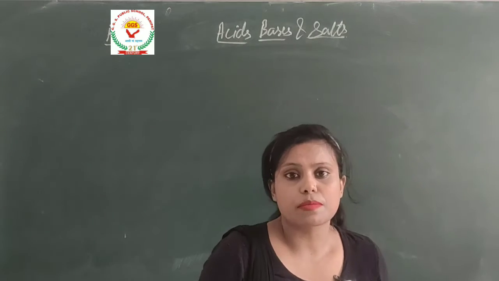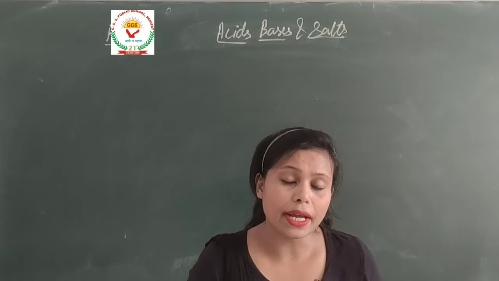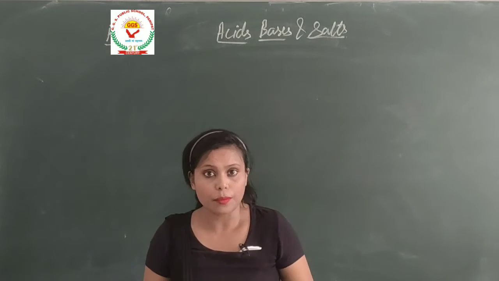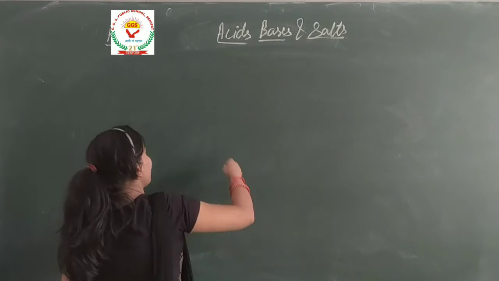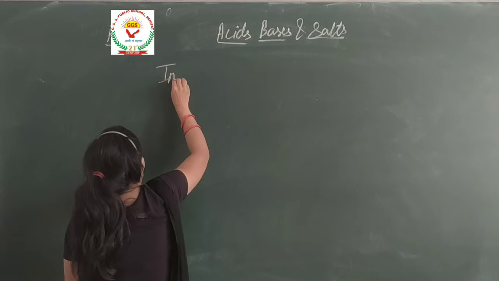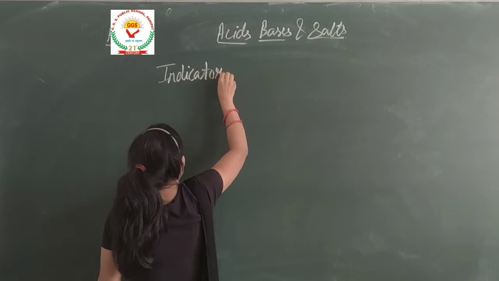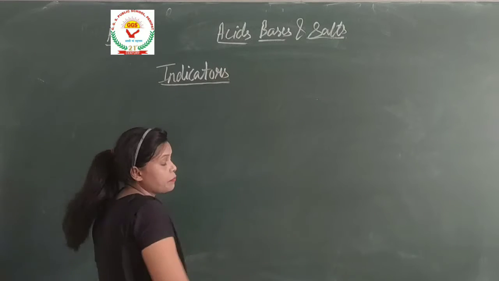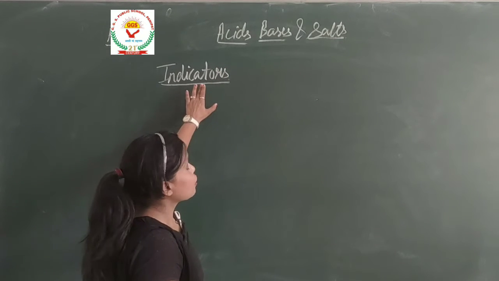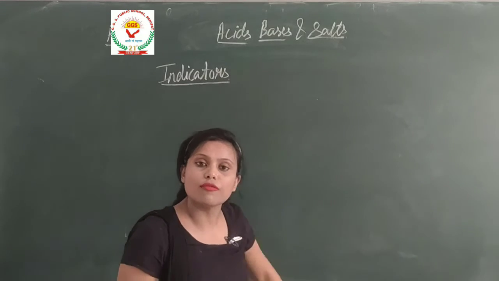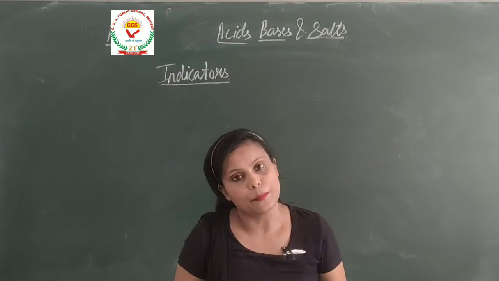So some substances are used to identify whether a solution is an acid or a base. These are known as indicators. Indicators are those substances which are used to identify acid and base.